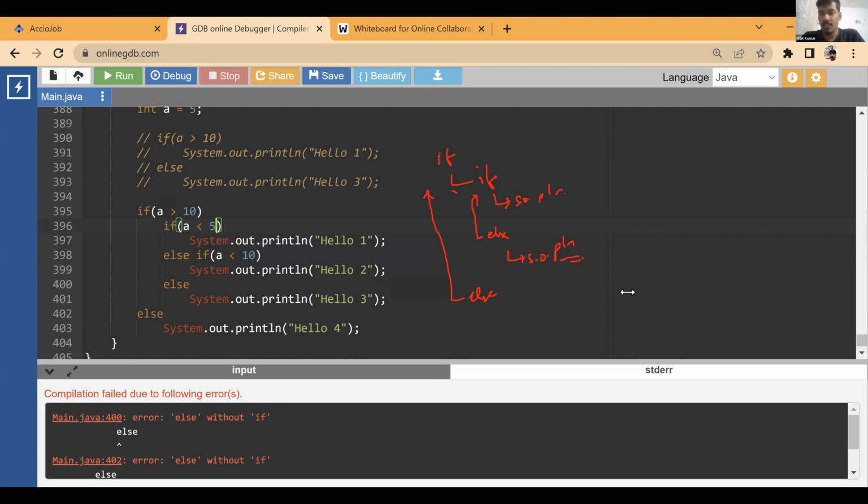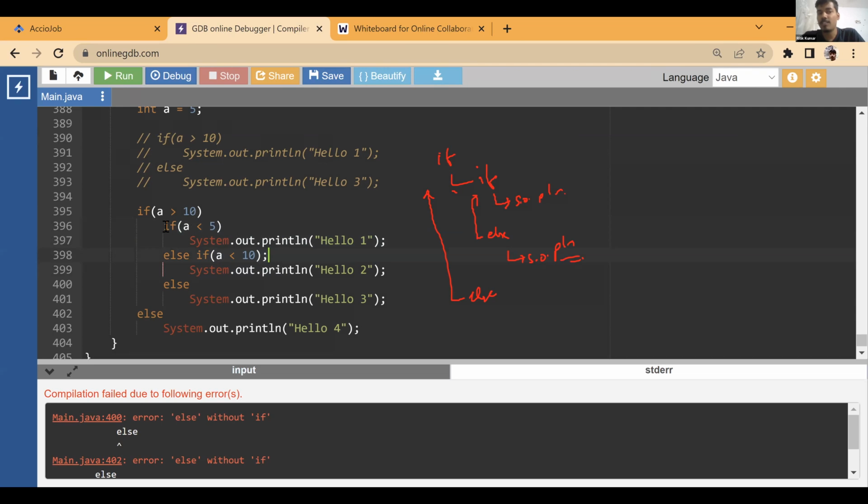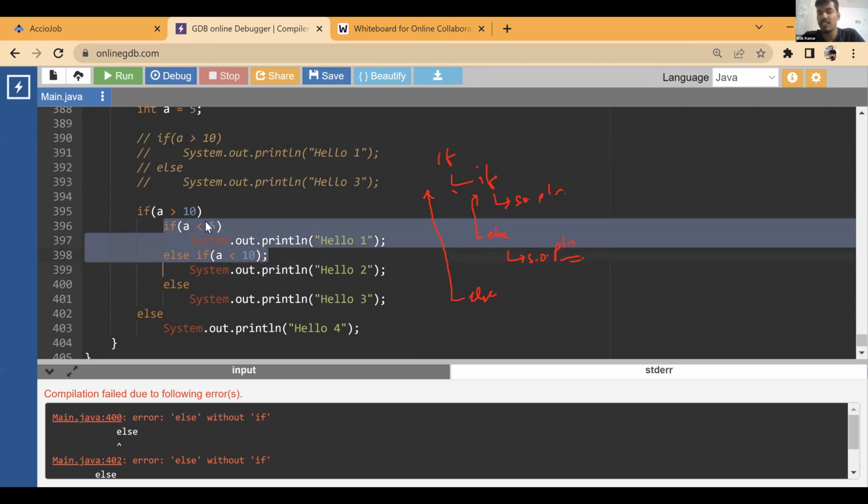This else without if error is for both else. Yes, it is for both else, right? It is for both else because here we are ending, right? So now the if else altogether is ending over here because this else if ended, that means this part ended. Once this else if ends, this if ladder ends, so this if also ends because it only has this statement under it. And if this is ending, this else is also ending. So this cannot be associated with anything, and this also cannot be associated. So there are two errors.